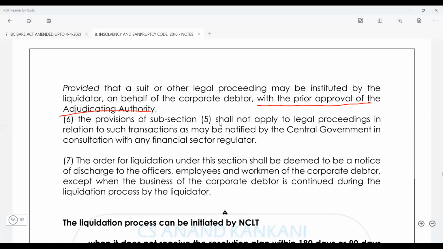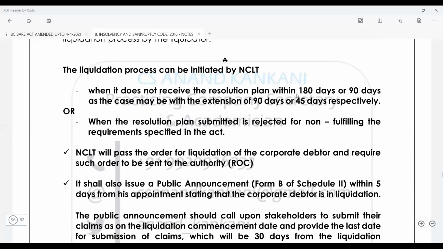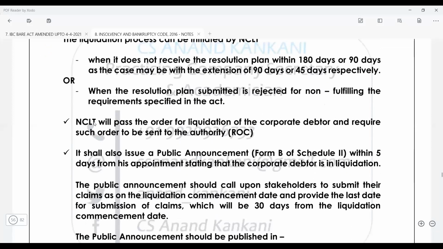And then the order of liquidation under this section shall be deemed to be the notice of discharge of the employees. Just remember this part. Once the liquidation order is made, it is by default a notice of discharge for all the employees. This company is not going to exist or survive longer in the coming time. So you are automatically discharged. So you don't need a termination letter once the order is made. So the liquidation process can be initiated in these cases, right?